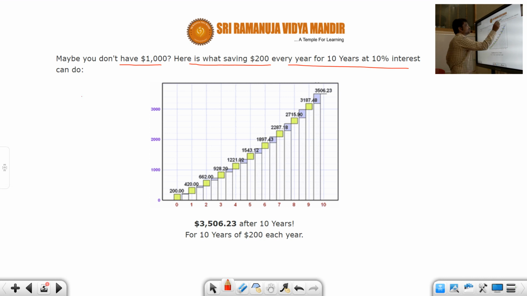What is meant by saving $200 every year for 10 years? Initially you will be saving $200 for 1 year. Say this is the time period, and initially, let's take t equal to 0. We have saved $200. And then at 10% interest, what would happen? At 10% interest, what is 10% of this? 10% of this is going to be